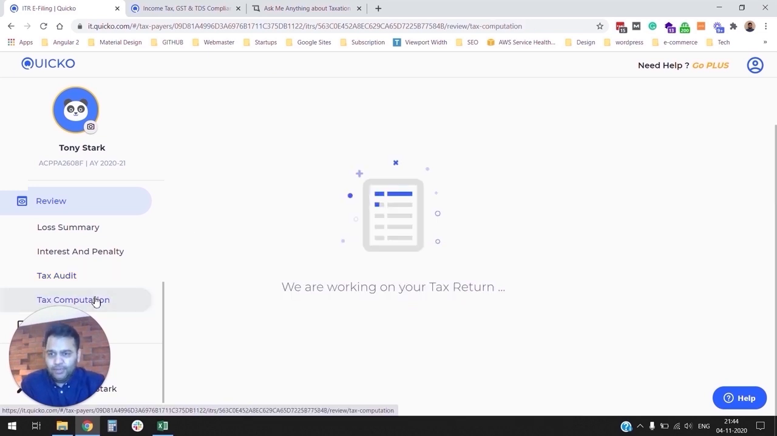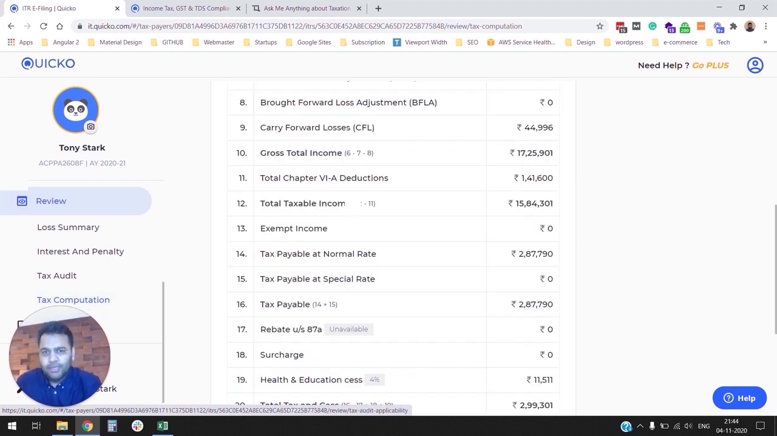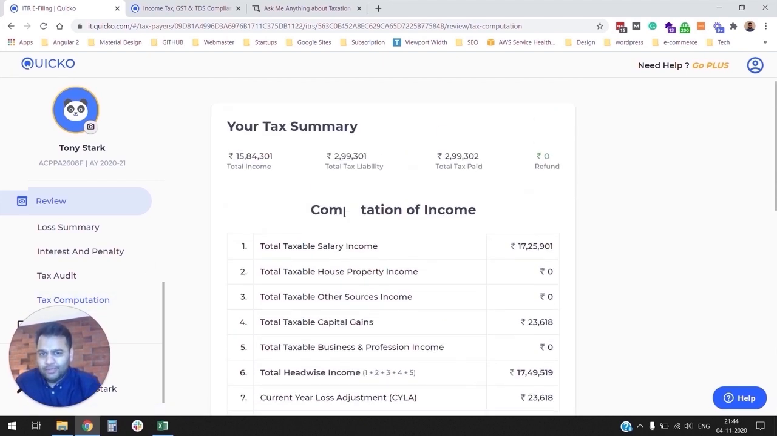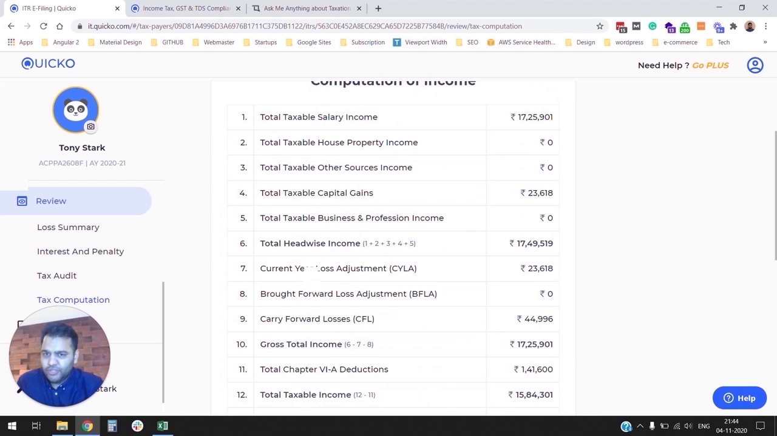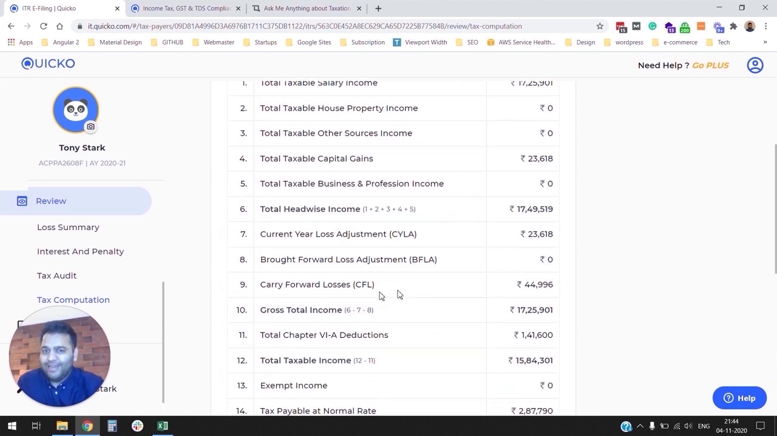Let's next go to tax computation. Tax computation is essentially a summary of your entire income tax return. All your income heads are accounted for. Your loss treatment, your current year losses are adjusted, your brought forward losses are adjusted, and any carry forward losses remaining after loss adjustments.